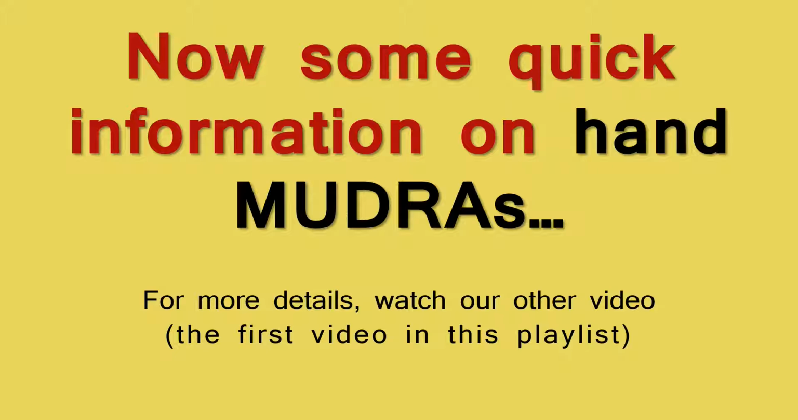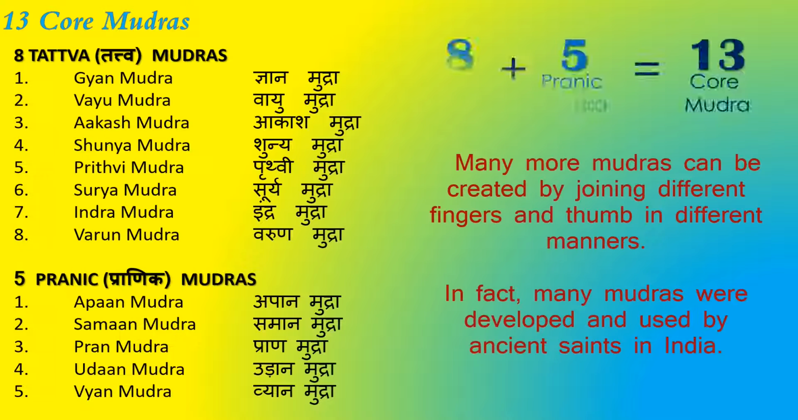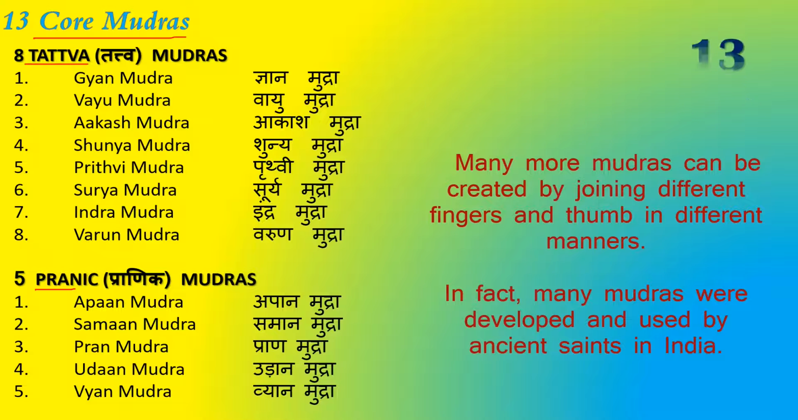Now let's have some general information on the mudras. But I would suggest please watch our other videos, especially the first one in this playlist, to get the accurate and more detailed information on hand mudra yoga. Here is a summary of 13 core mudras, out of which 8 are tattva mudras and 5 are pranic mudras. Many more mudras can be created by joining different fingers and thumb in different manners.